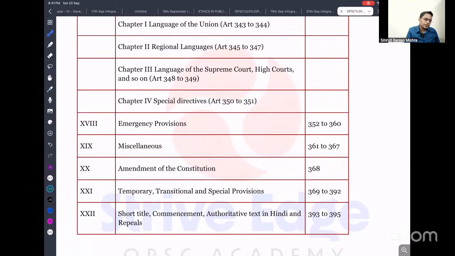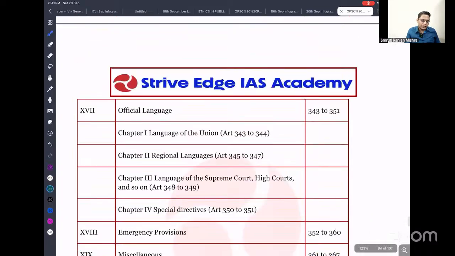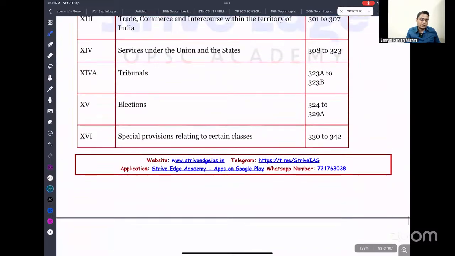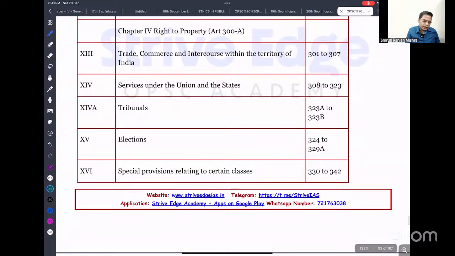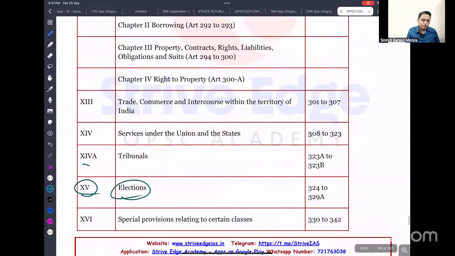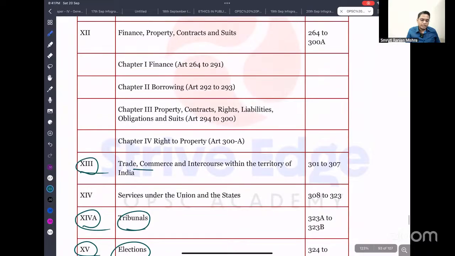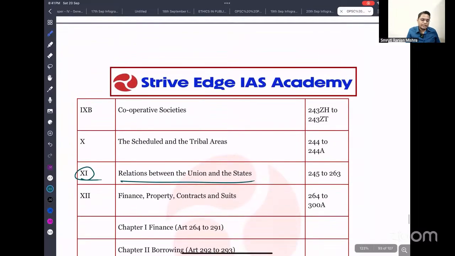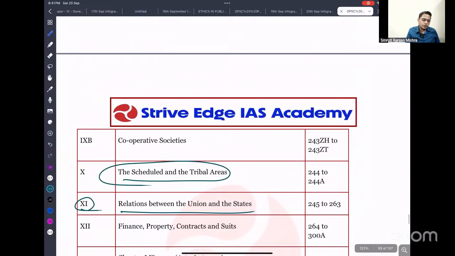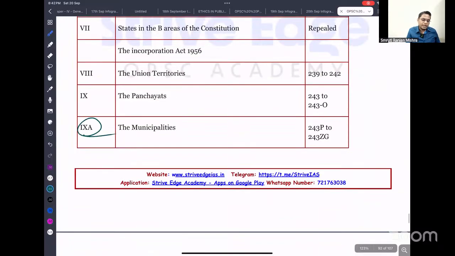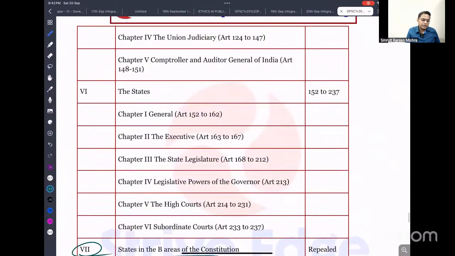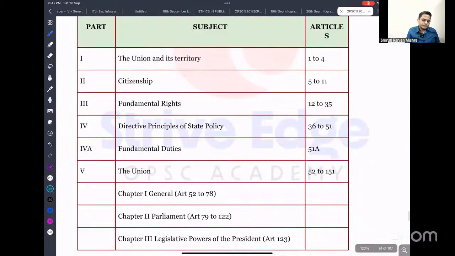So I think these are a few provisions you need to remember. Part 20 for the constitutional amendment, Part 18 for the emergency, Part 17 for the official language, then Part 15 for the elections, 14A for the tribunals. Then 13 is trade, commerce and intercourse throughout the territory of India, 11 for the relation between Union and states, 10 is for the tribal areas and scheduled areas. 9B cooperative society, 9A municipality, 9 panchayat, 8 Union territory, then 7 Part B states, 6 state. Then you have to remember everything. Okay, so this can be a very good question in future also.